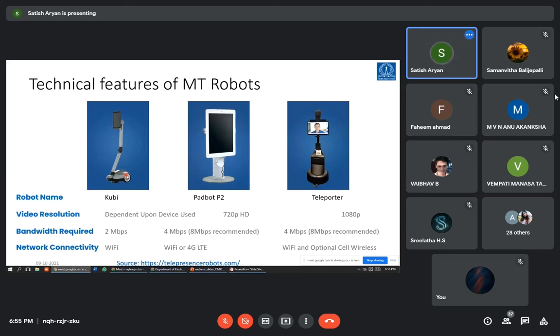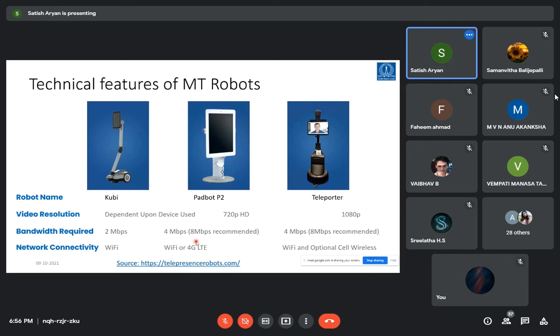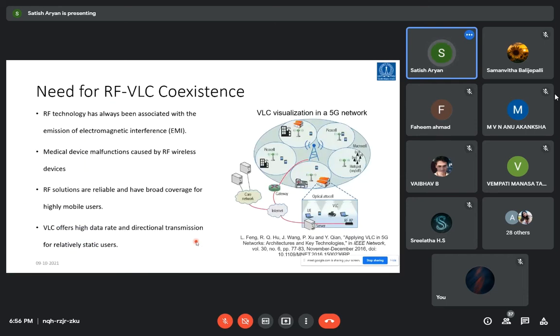When they move out of that, like in a corridor or the corners of the building, where RF connectivity is possible, we require this kind of visible light communication as an add-on platform to get internet connectivity. That's where the coexistence of RF and VLC comes into the picture.